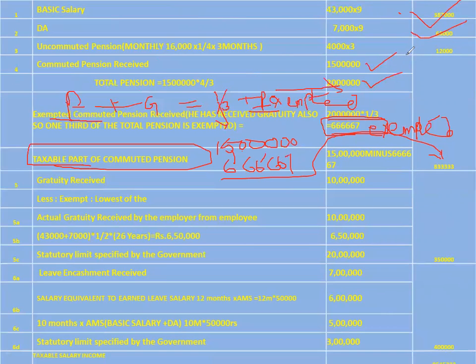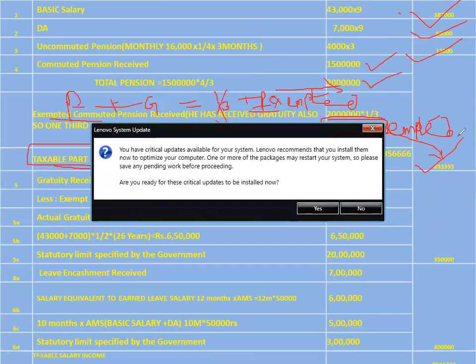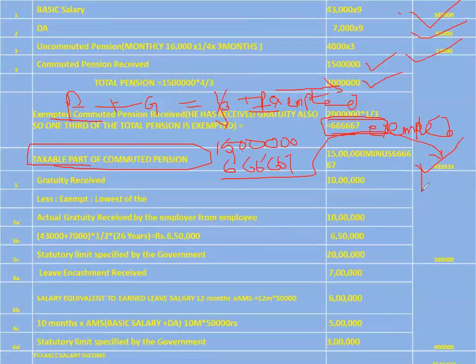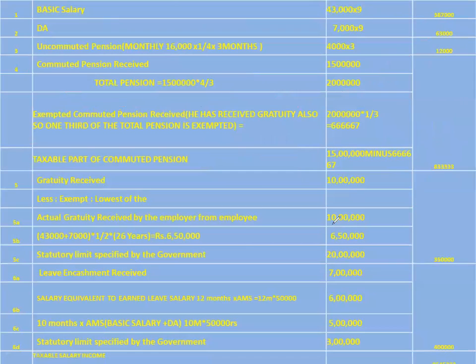DA is taxable. Monthly payment of pension or commuted pension is taxable. Out of 15 lakh rupees, 6,66,667 is exempted, and the remaining 8,33,333 is taxable. So that is the way you calculate the taxable part of your commuted pension.